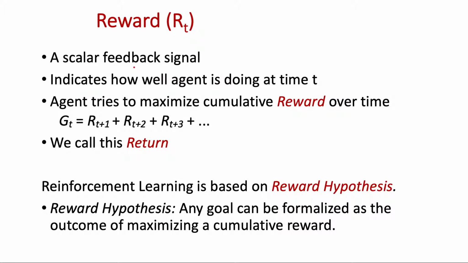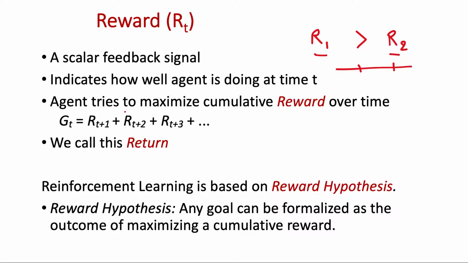So reward is a scalar feedback signal and it indicates how well the agent is doing at time T. It will be useful in comparing which reward is better, R1 or R2. So we should be able to put different rewards on some scale so that we can compare rewards, which will help the agent in optimizing its policy. The policy which will yield more cumulative reward will be a better policy.